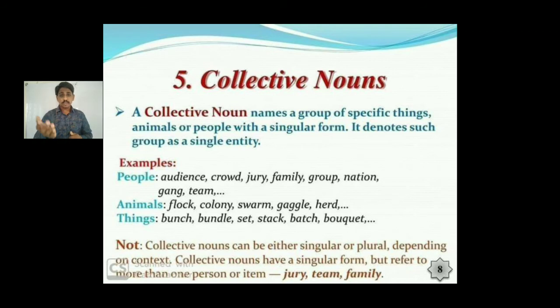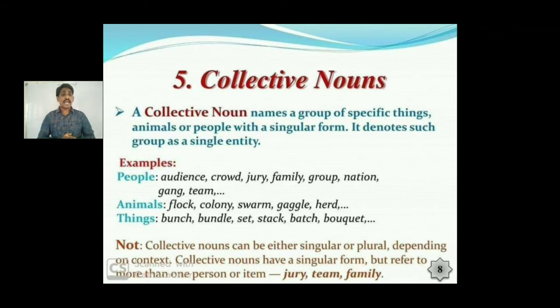For example, if you want to mention people: audience of people, crowd of people, jury of judges, family of people, nation of people, team of players. Related to animals: flock, colony, swarm, gaggle, herd, etc. For things you can say bundle, bunch, set, stack, batch, bouquet, etc. So collective nouns are a group of something. So you have got important information in the note.